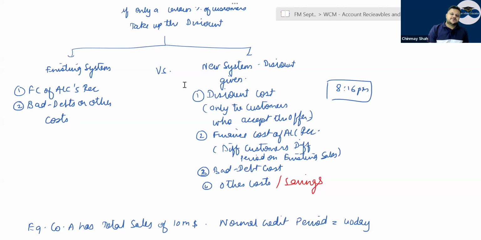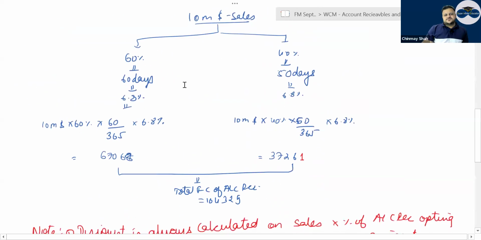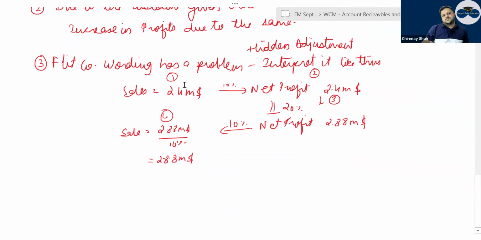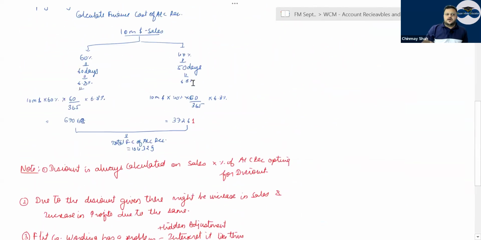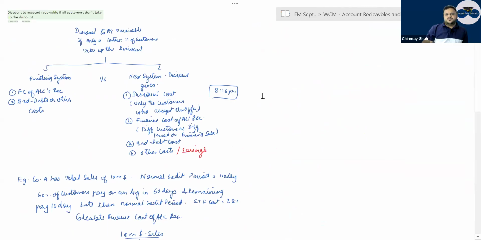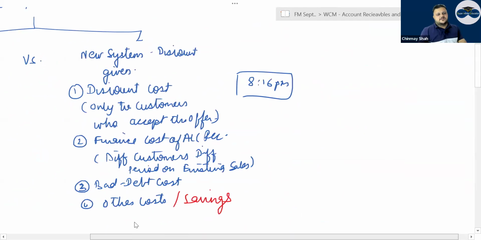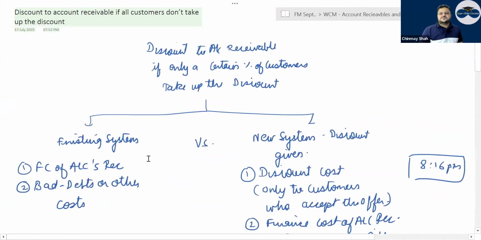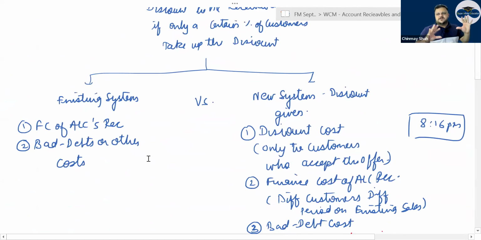Accordingly, you have to make a table for it. Then there is a bad debt cost or other cost of savings. I think most of you might know how to do this. It is one of the simplest parts of account receivable. But if you have studied from certain books, self-study, then you must have done it from the book, by the net method.